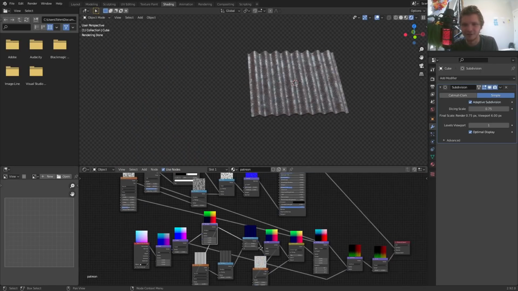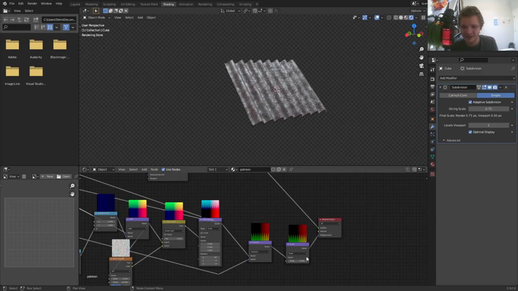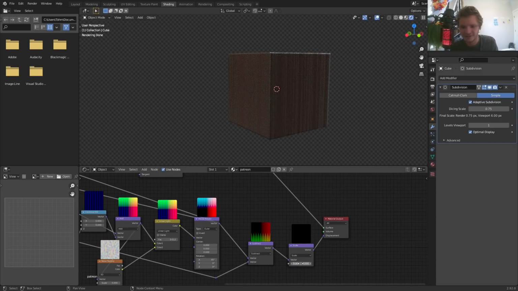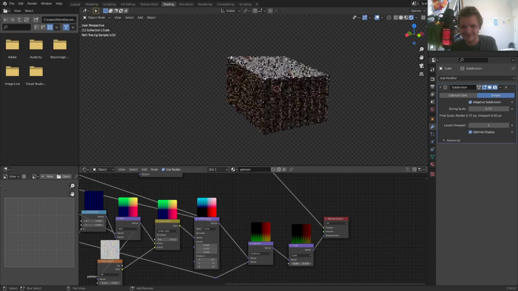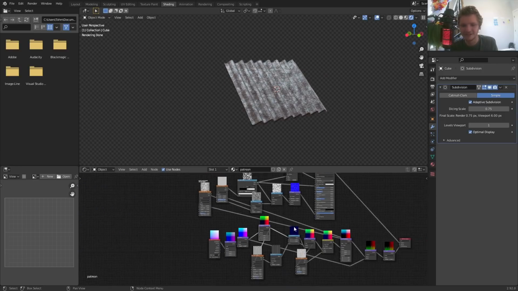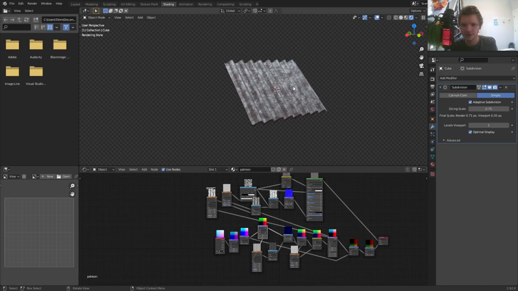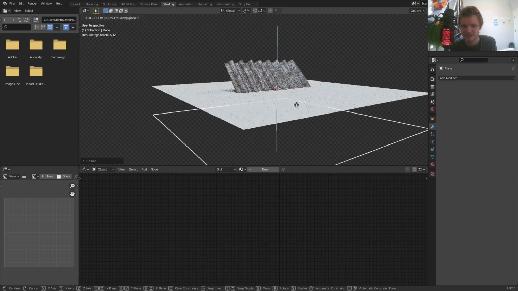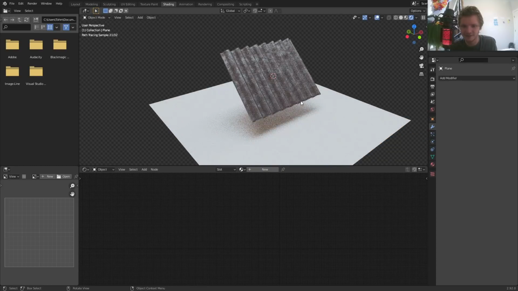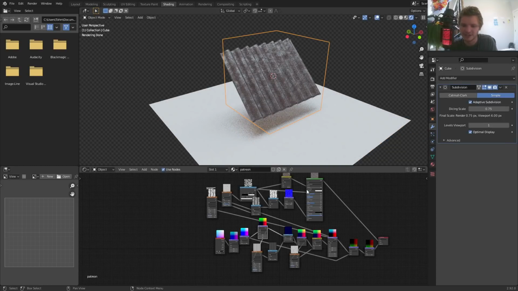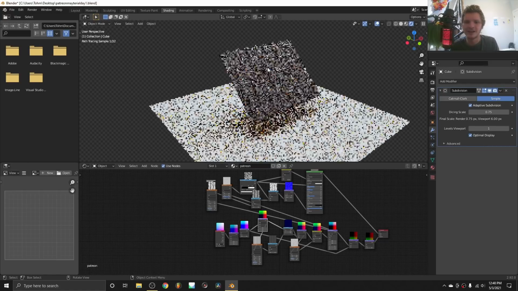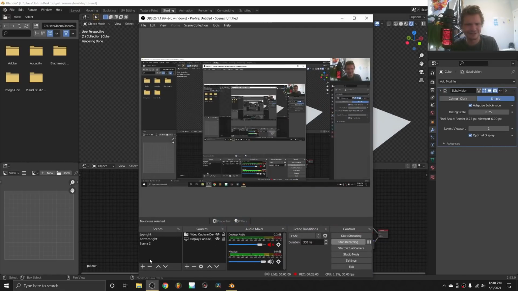Long story short, we have a fully procedural corrugated metal thing from a cube. So you can see, this is how people make that kind of stuff. I'm trying to think if there's anything more I should go over here. We could make it look much more realistic by diving into this BSDF. Here I'm just setting up a scene, which has nothing to do with what I'm talking about. But I think the important theory of it, the vector displacement, the normal mapping, all this, has been covered at this point. So I think that's the end of this CG Matter tutorial.